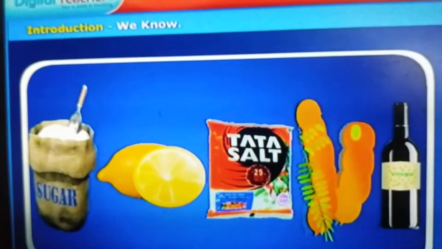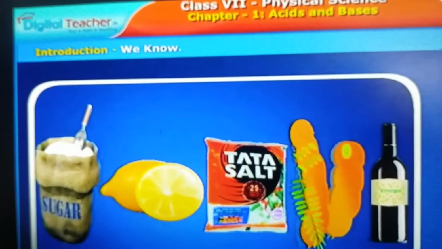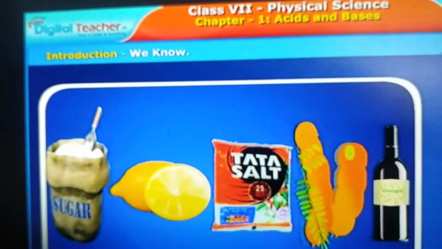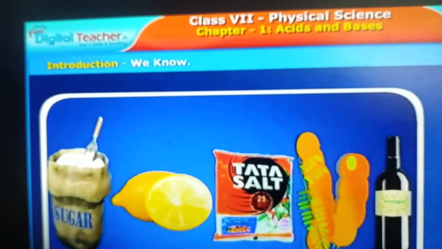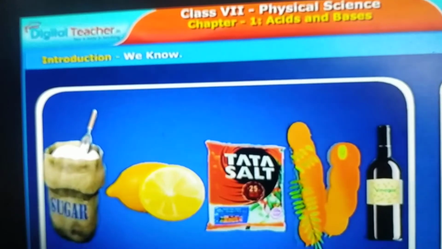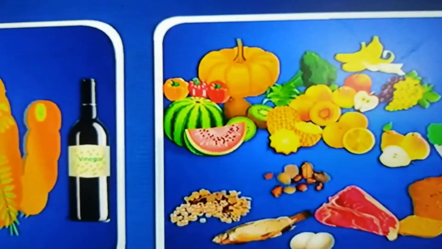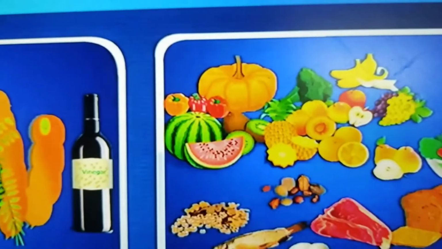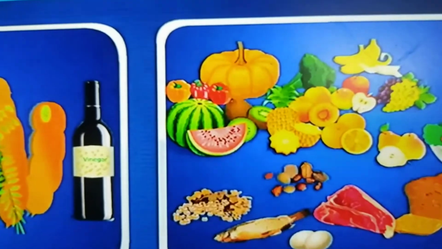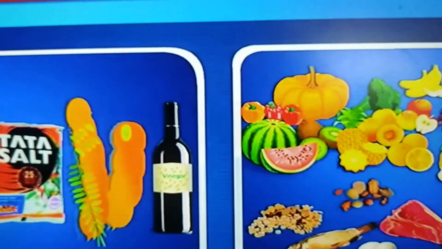Right. We know that a large number of substances such as lemon, tamarind, common salt, sugar and vinegar have different tastes. Even our food has a lot of variety and different items have different tastes. Not every food substance has the same taste, same color, same properties. Okay, so they have different tastes.